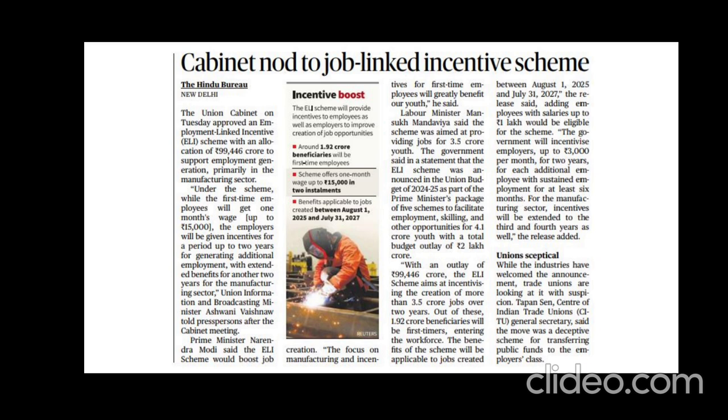In the same way, we have the tertiary sector, that is the service sector. We already have banking, hospitals, and all other sectors, right? So already we have enough employment opportunities there. So where the employment opportunities are lacking is the manufacturing sector.